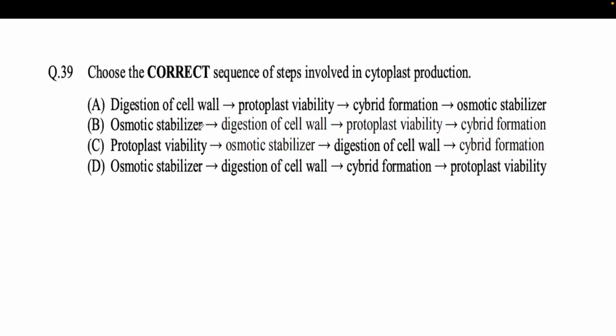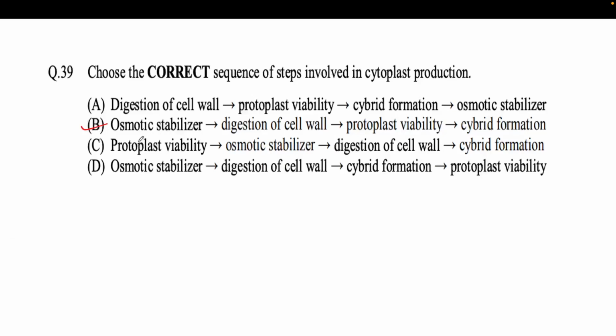One question related to this was asked in a previous year GATE. Choose the correct sequence of steps involved in cybrid production: digestion of cell wall, protoplast viability, hybrid formation, or osmotic stabilizer. Option A: stabilizer, digestion of cell wall, protoplast viability, and hybrid formation. Option C: protoplast viability, stabilizer, digestion of cell wall, hybrid formation. Option B: osmotic stabilizer, digestion of cell wall, hybrid formation. Option B will be the correct answer.